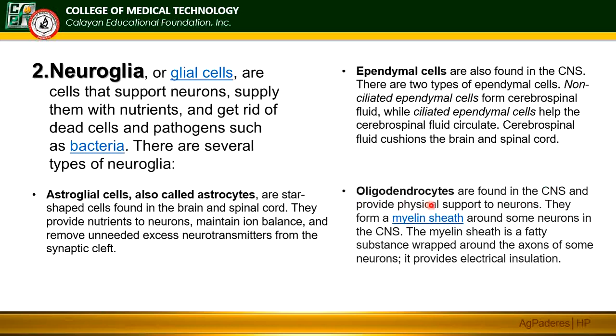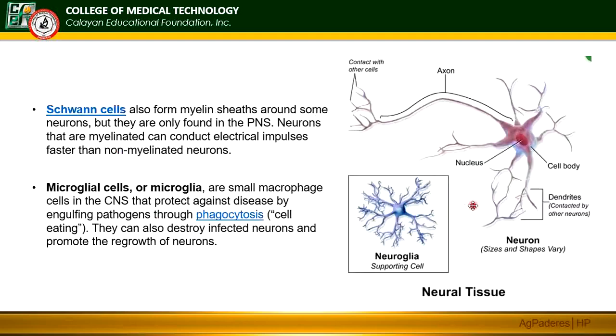Then, the oligodendrocytes, found still in the CNS, provide physical support to neurons. They form the myelin sheath around the neurons in the CNS. The myelin sheath is a fatty substance that wraps around the axons of some neurons and provides electrical insulation. So, yan yung types of the glial cells.